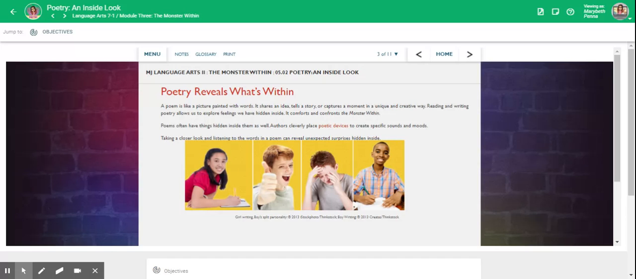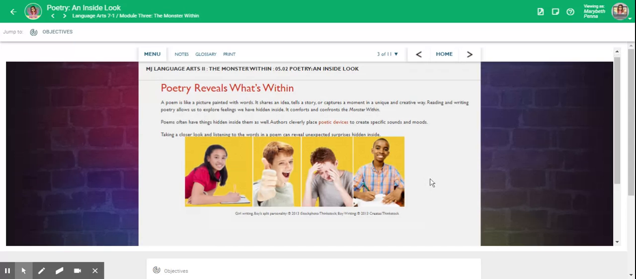Poems often have things hidden inside them as well. Authors cleverly place poetic devices to create specific sounds and moods. Poetic devices, artistic techniques to enhance writing. Taking a closer look and listening to the words in a poem can reveal unexpected surprises hidden inside.